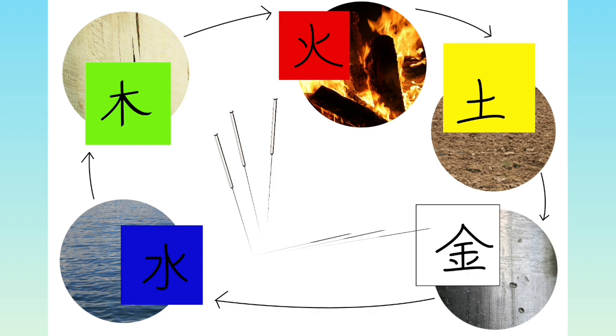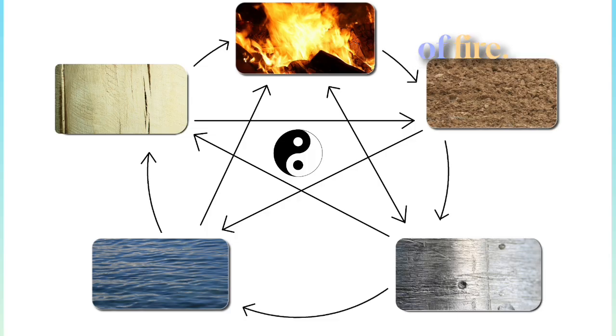In this sequence, each element is generated by one and generates another. Thus, wood generates fire, fire generates earth, earth generates metal, metal generates water, and water generates wood. Accordingly, wood, for example, is generated by water and it generates fire, a relationship that is sometimes expressed as wood is the child of water and the mother of fire.